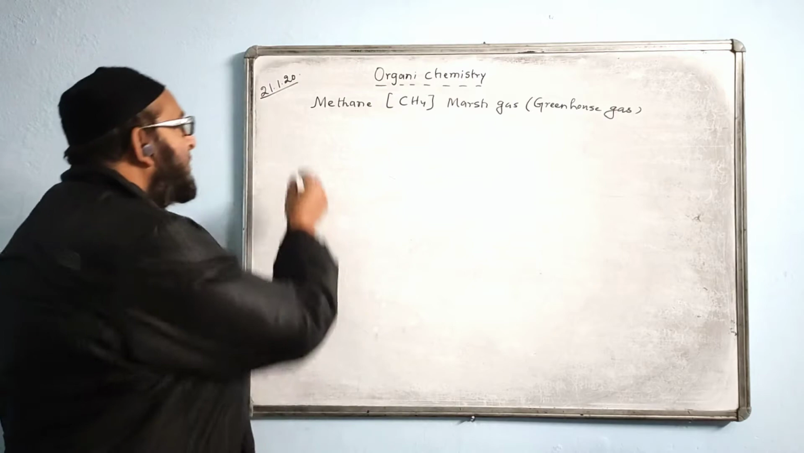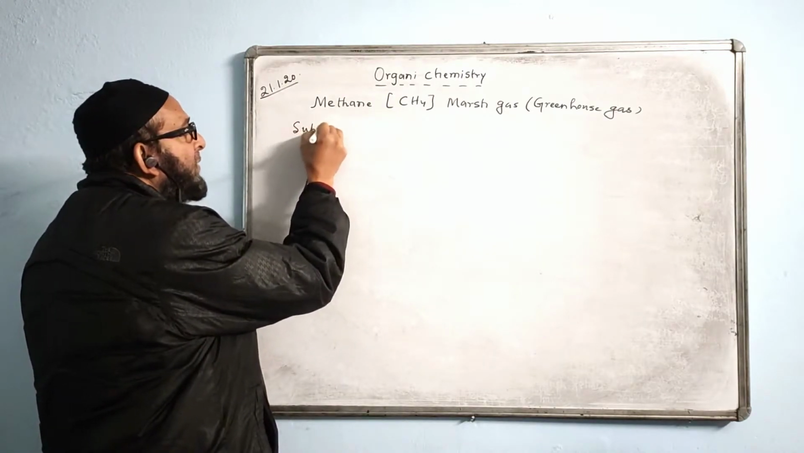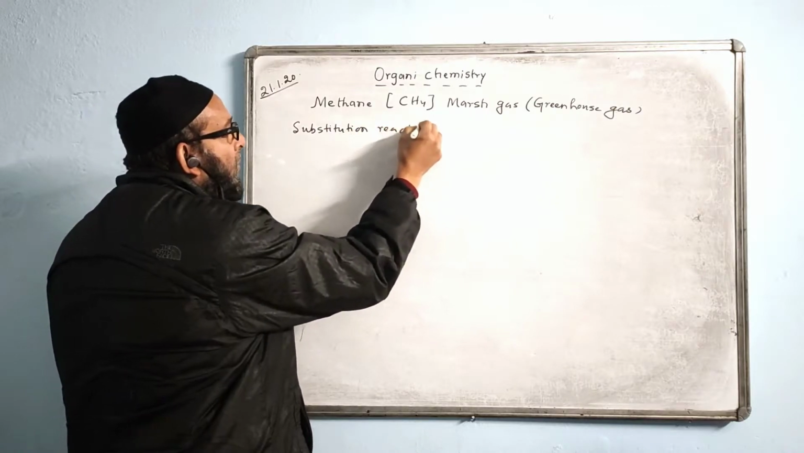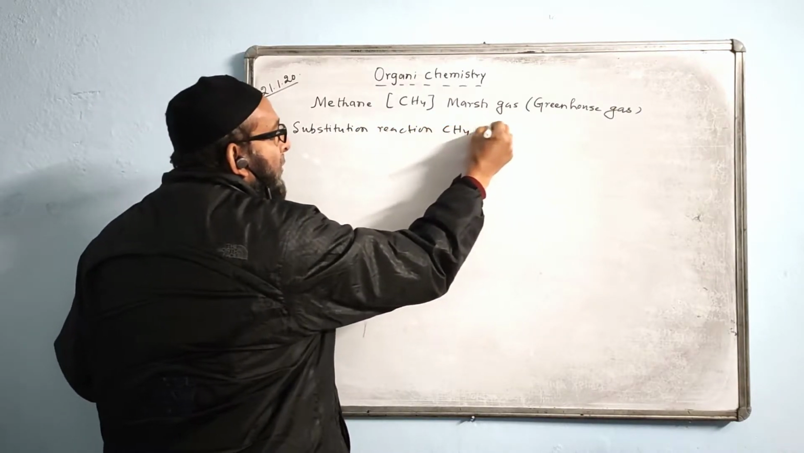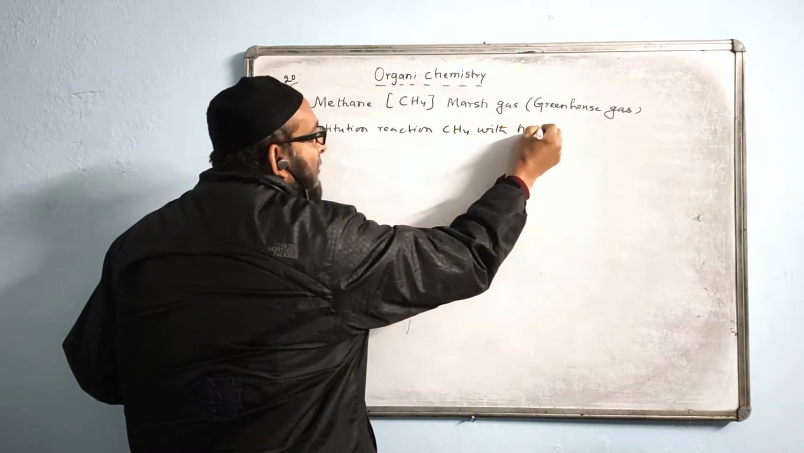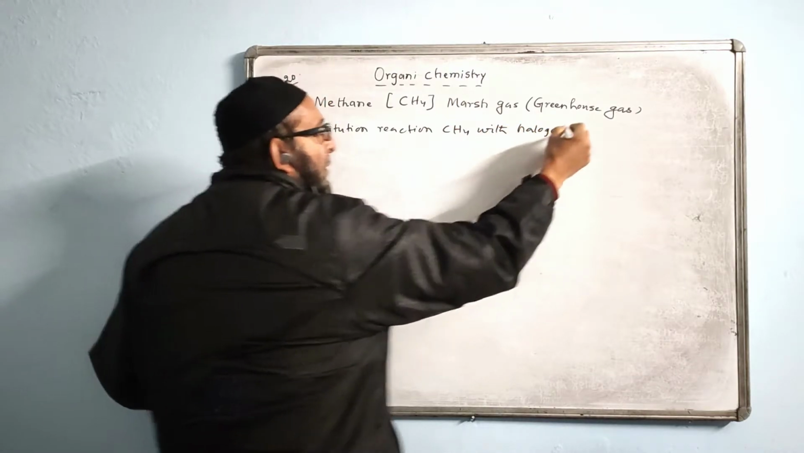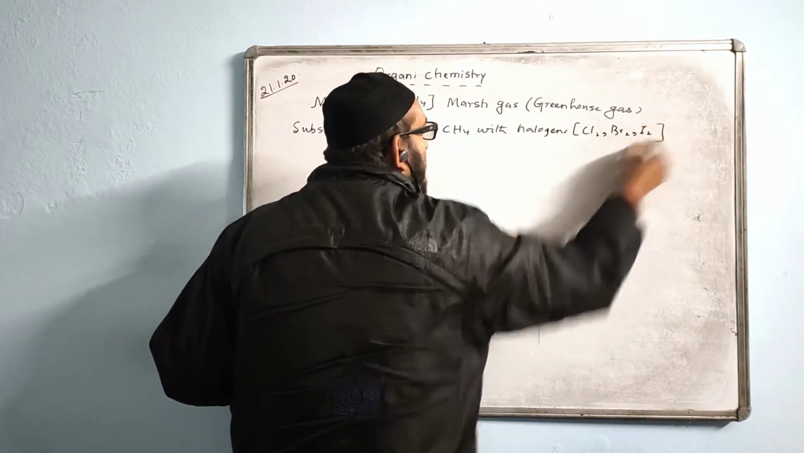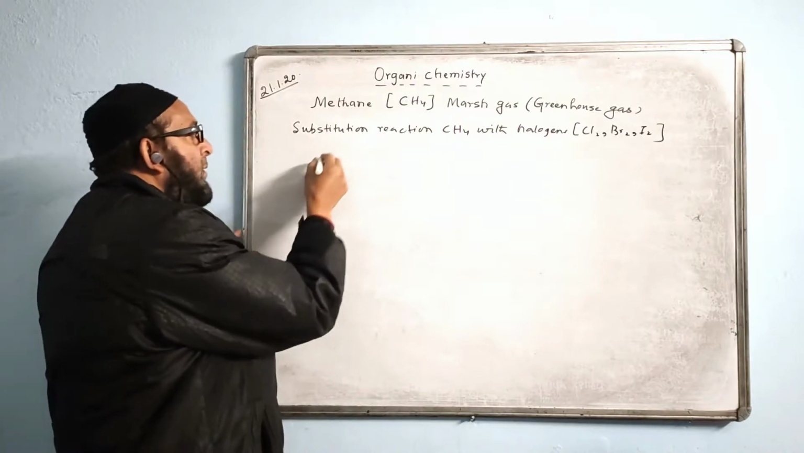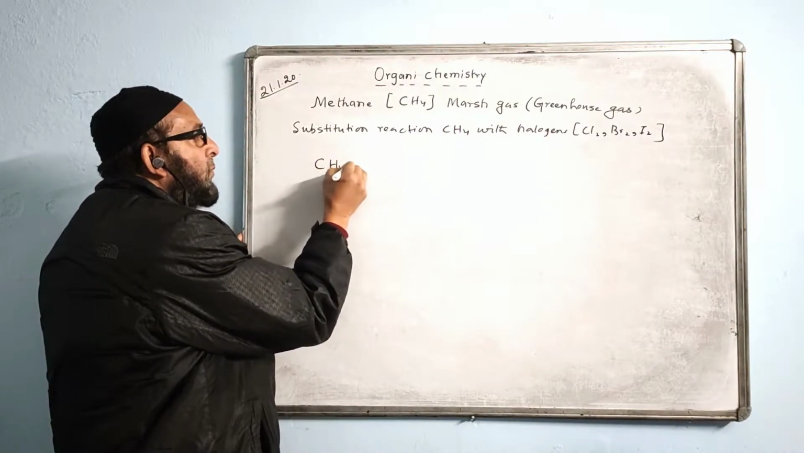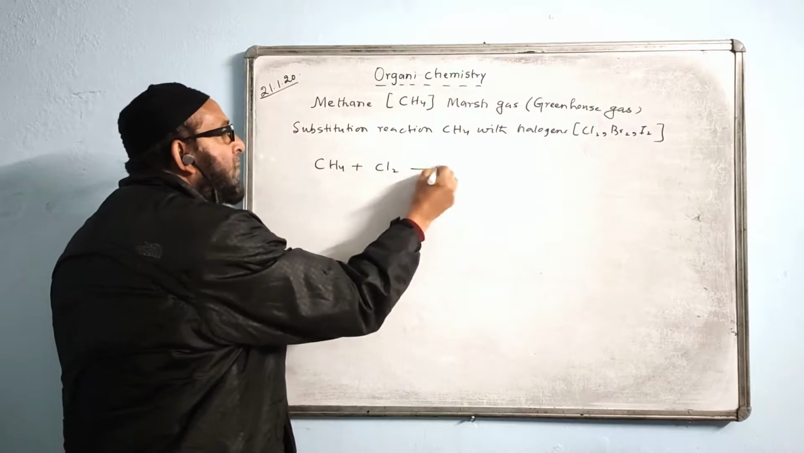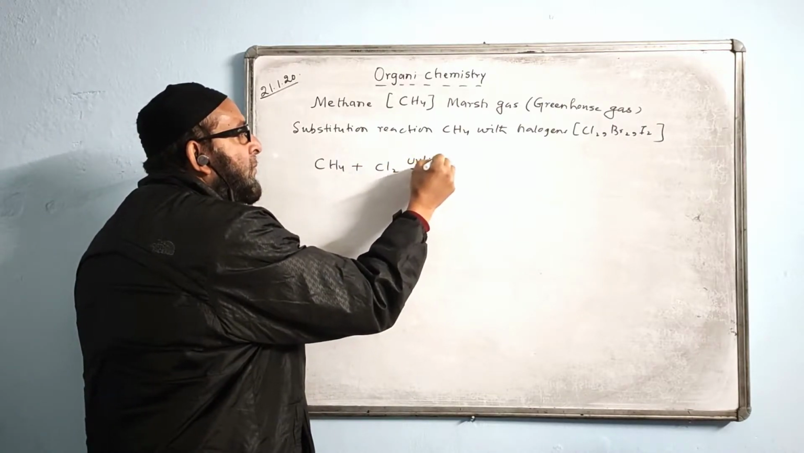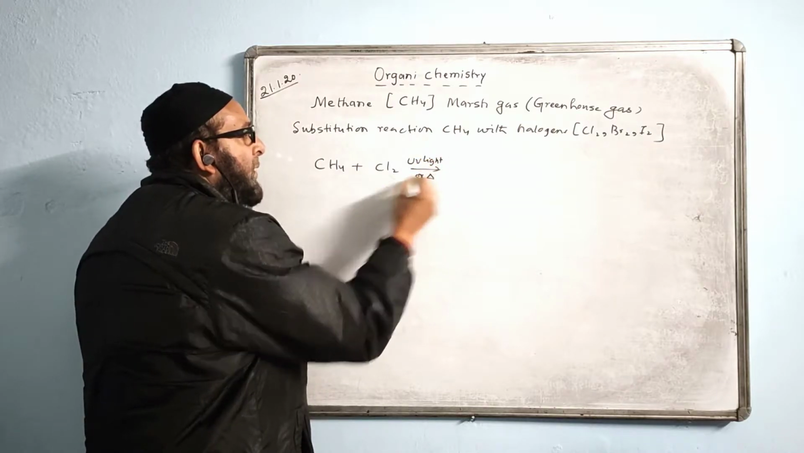We say substitution reaction of methane. Just have an idea of the substitution reaction of CH4 with halogens. Halogen means chlorine, bromine or iodine, with any one of these. Okay, let us write for CH4. It is very easy. Once you learn, you can do it by yourself also. Here the condition is UV light, or you have to supply heat.